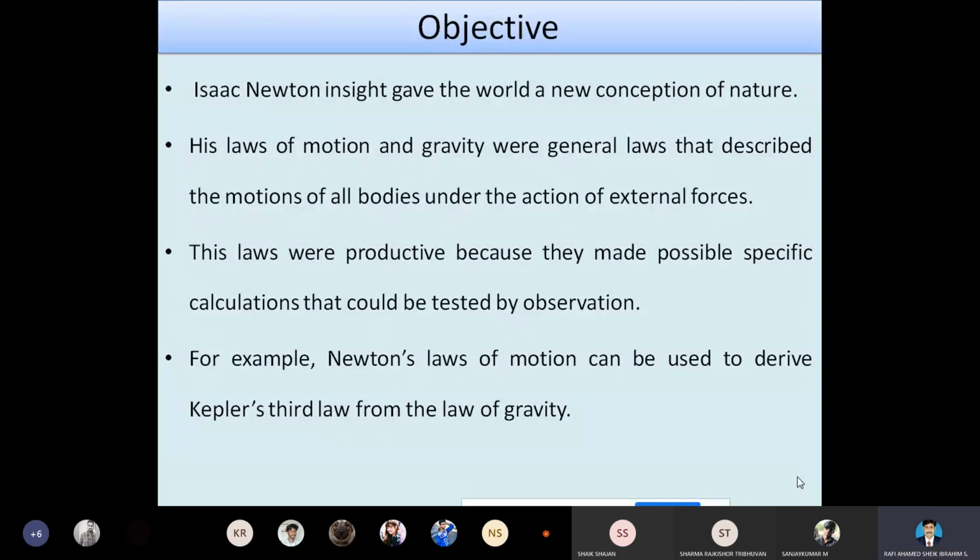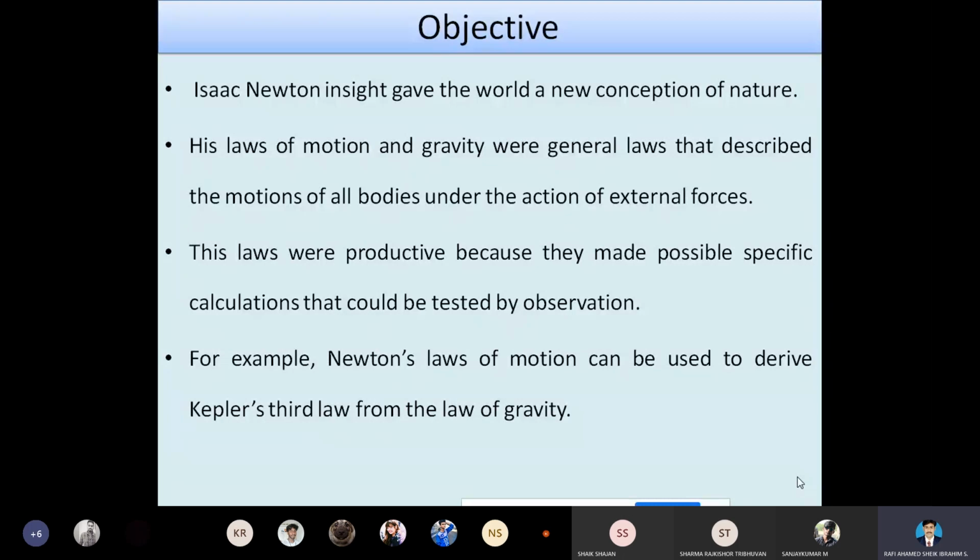These laws were productive because they made possible specific calculations that could be tested by observation. So here we have a proof for all the results. We have given the clear measurement for all the things followed by Newton's law of gravitation.